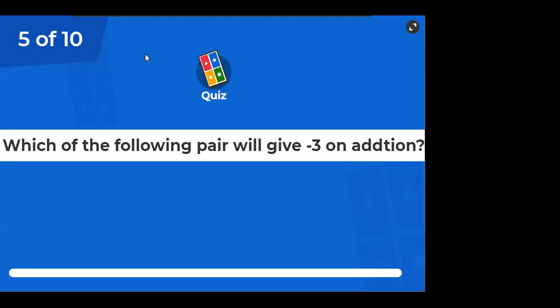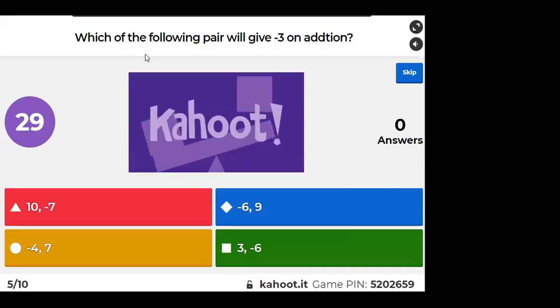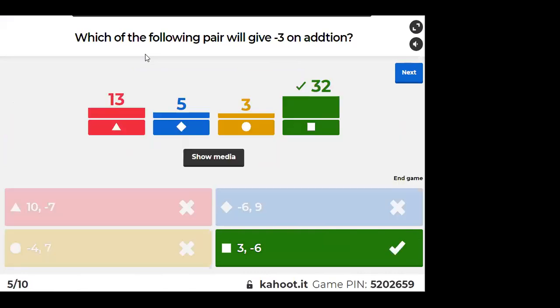Which of the following pairs will give minus 3 on addition? Tell me. This is a basic sum. Which two numbers, when added, will give minus 3? This is basic addition. Very good, Hannah. Guys, how are you making mistakes? It is minus 3, not plus 3.